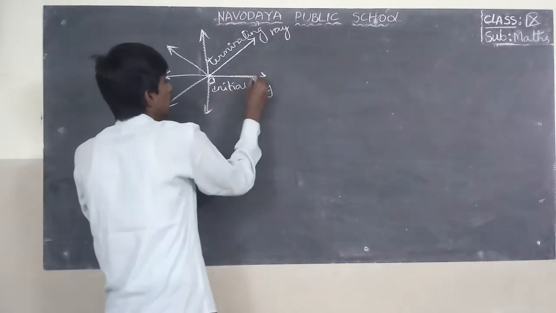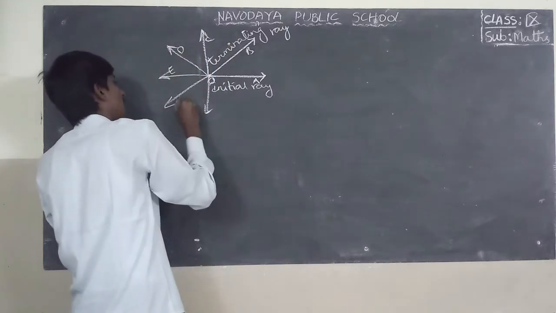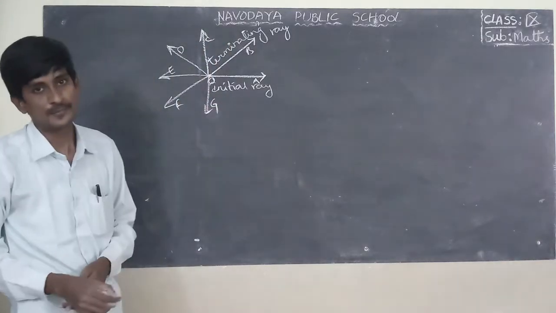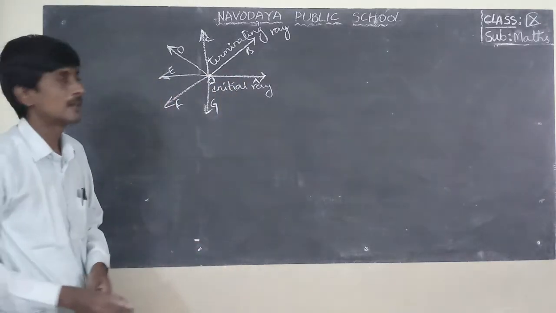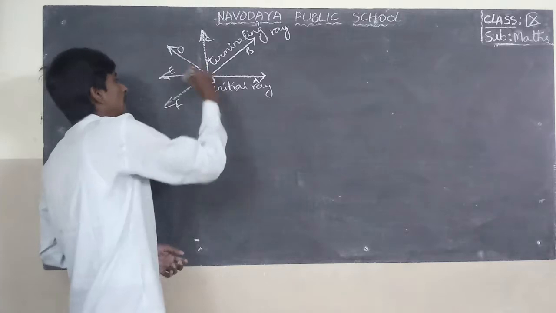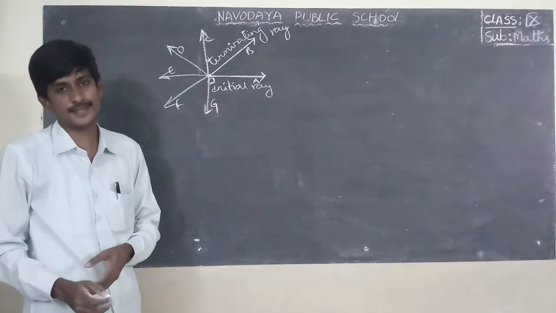Okay, O, A, B, C, D, E, F, G. OA is the initial ray. OB, OC, OD, OE, OF, OG and like that, these are terminating rays.